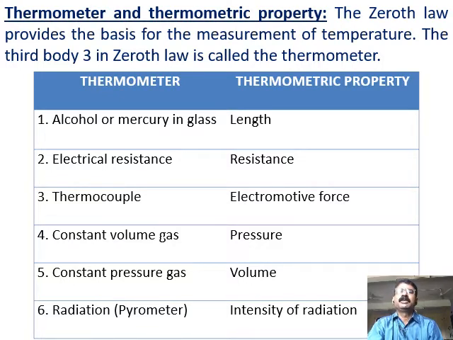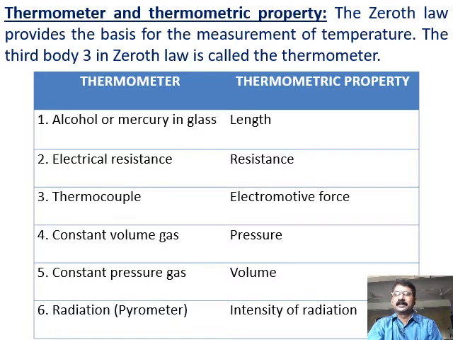Now suppose you take an alcohol or mercury in glass thermometer, you know that it has a bulb wherein you have the alcohol or mercury, and the property of this mercury is that when its temperature increases, it expands.